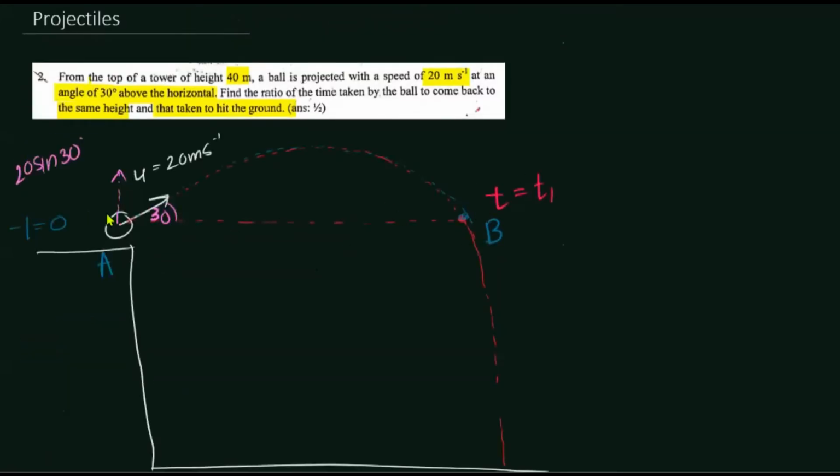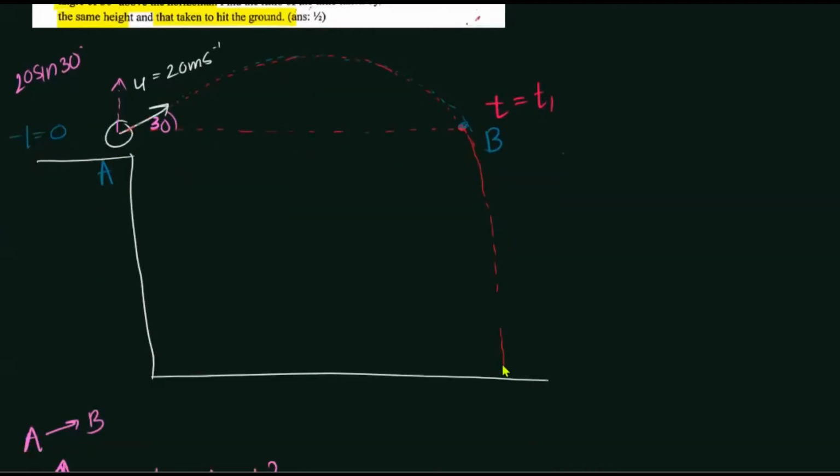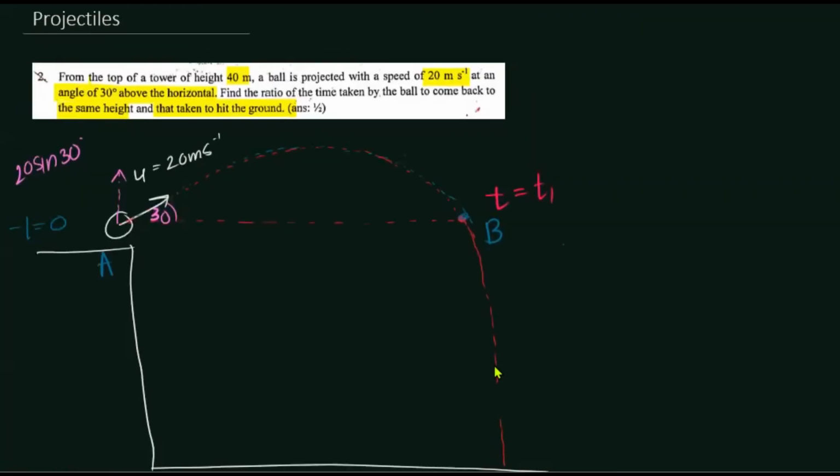Now we have found the time taken by the object to reach its same height, that is 2 seconds. But that is not what they are asking. They ask for the ratio of the time taken to come back to the same height and the time taken to hit the ground. So we need to find the time taken by the projectile to hit the ground. What is the height of the building? It is given as 40.